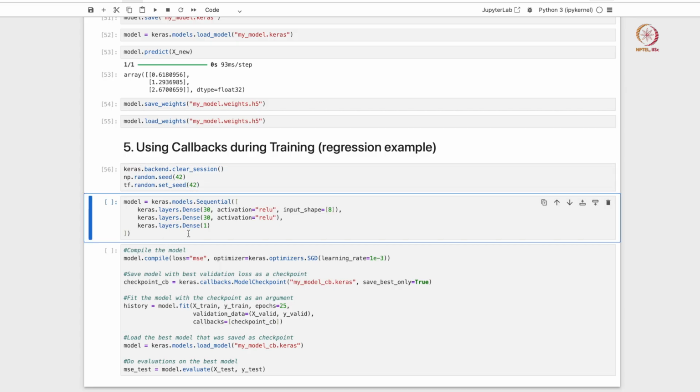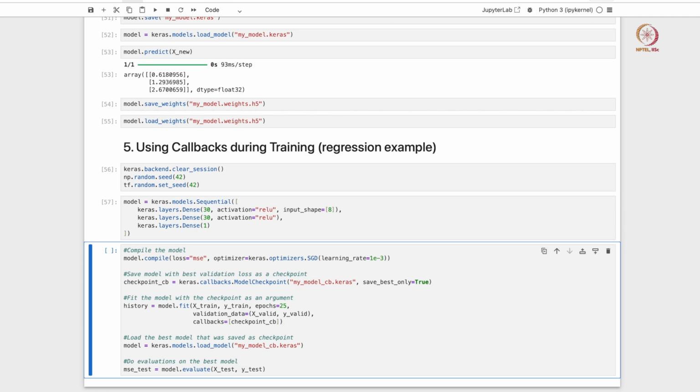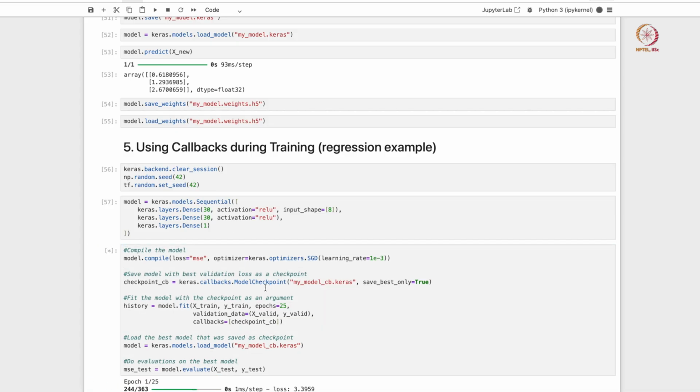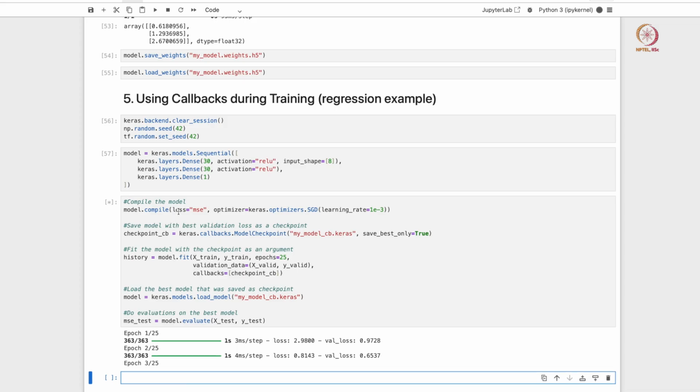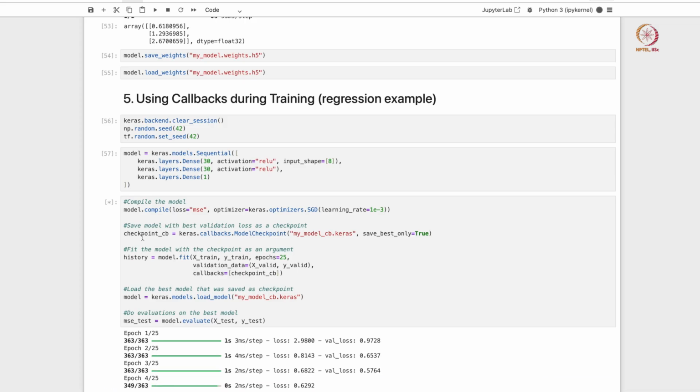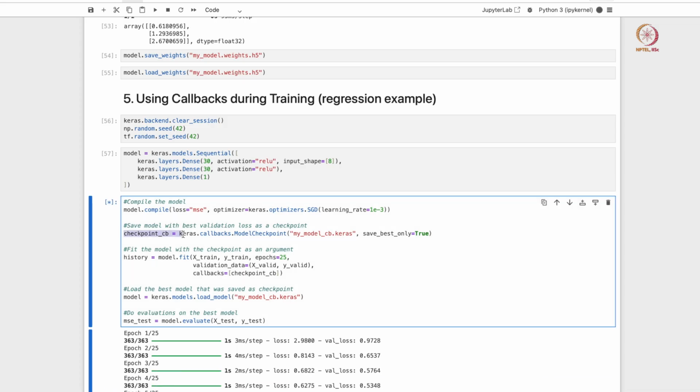So in order to use this callbacks feature, let's once again declare, we will use the same regression example, so same model architecture, 2 hidden layers, 30 nodes each, and we are going to compile and fit the model. So the key aspect to note is you have to define a checkpoint variable which basically uses this callbacks feature, and it tells which model to save, right.